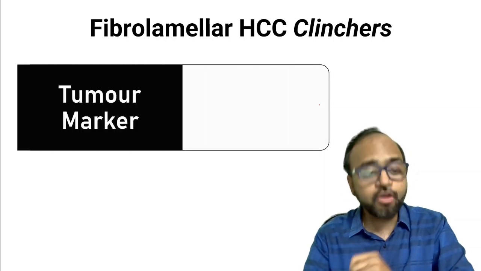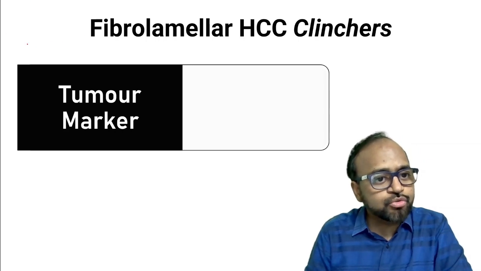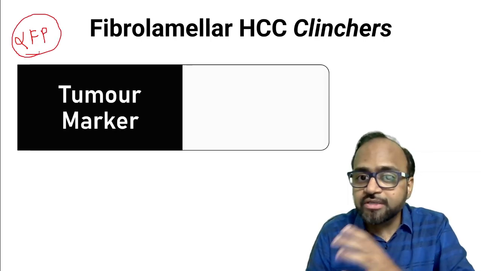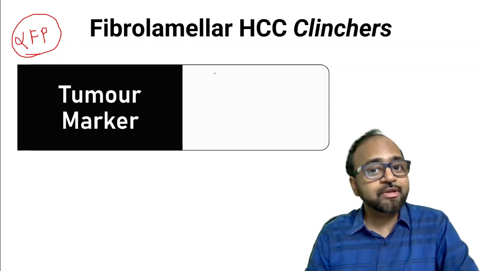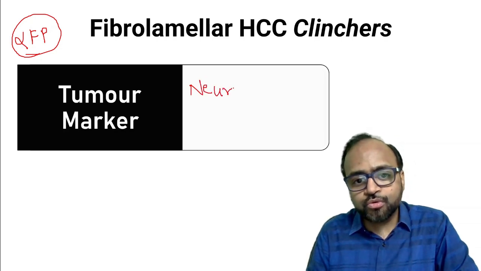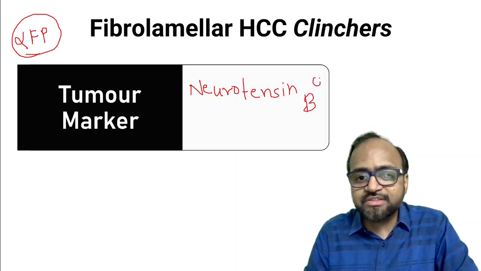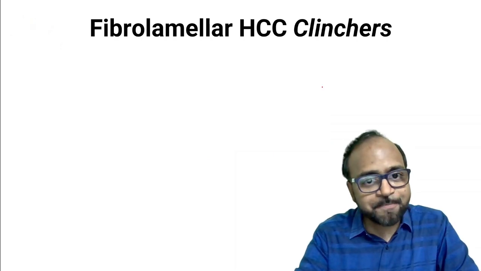What is the tumor marker? Yes, this is very important. Do you remember I told you that the tumor marker for HCC was alpha fetoprotein, but alpha fetoprotein is not increased in case of fibrolamellar HCC. So what is the tumor marker which can be used for fibrolamellar HCC? It is a very specific tumor marker, and that is neurotensin B. So neurotensin B is a specific tumor marker which can be used in cases of fibrolamellar HCC.